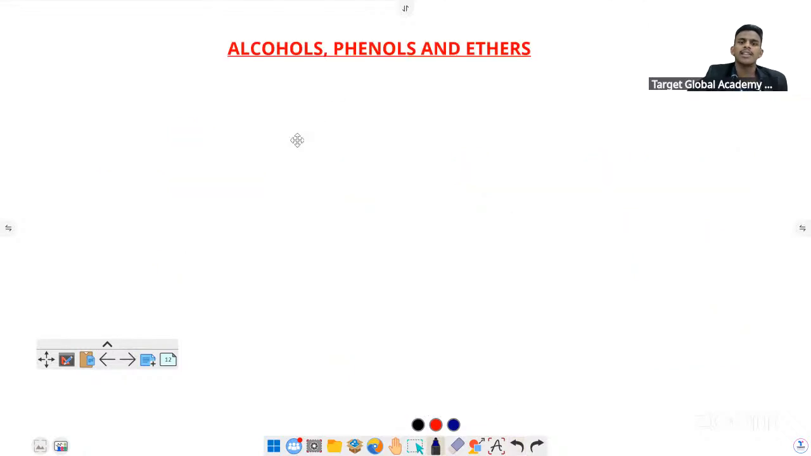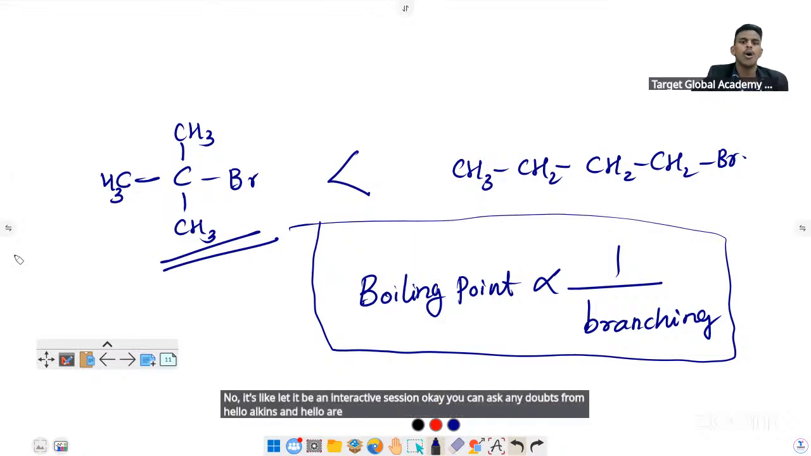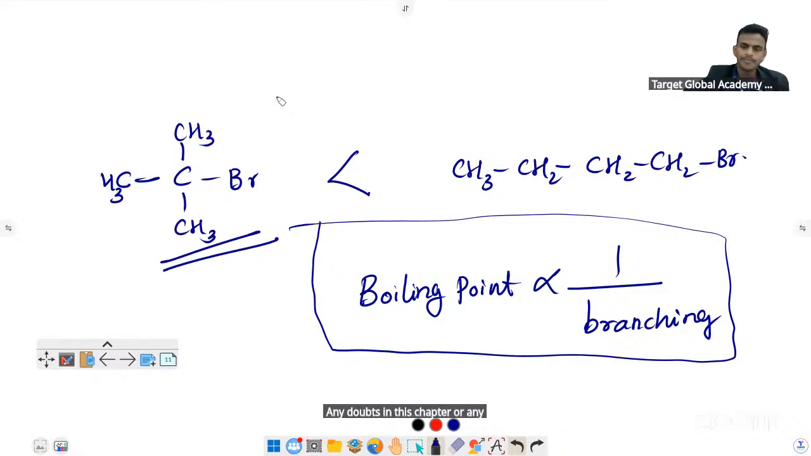Next, these are the main questions we discussed in haloalkanes and haloarenes. Now let it be an interactive session. You can ask any doubts from haloalkanes and haloarenes, any questions you came across in your past papers, textbook or notebook. Any doubts in this chapter or any portion? You can suggest a portion.